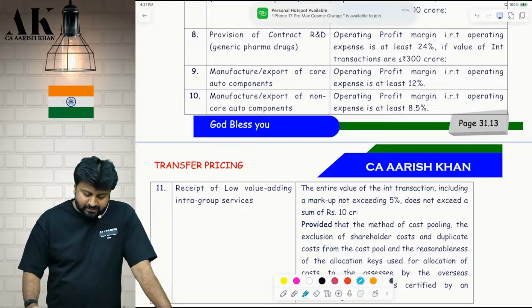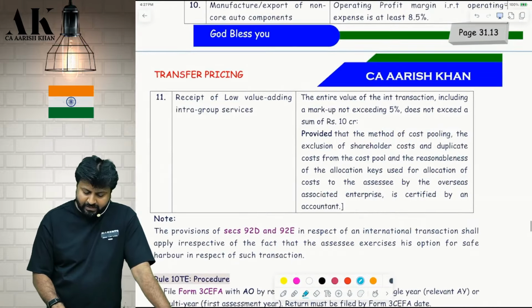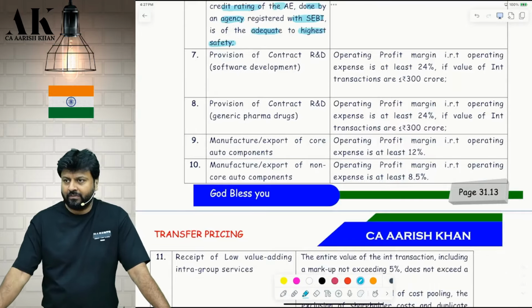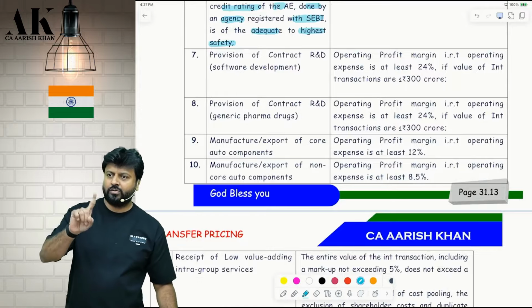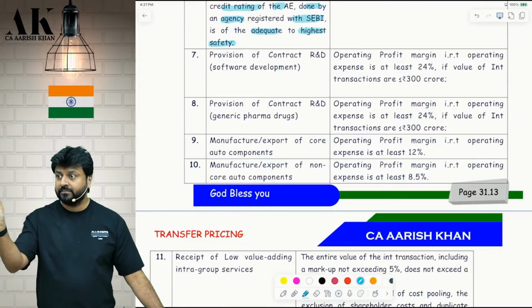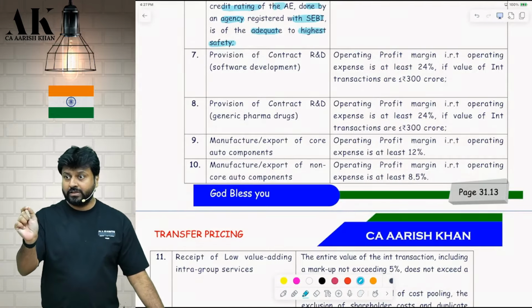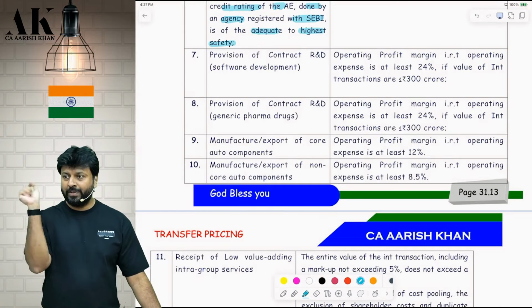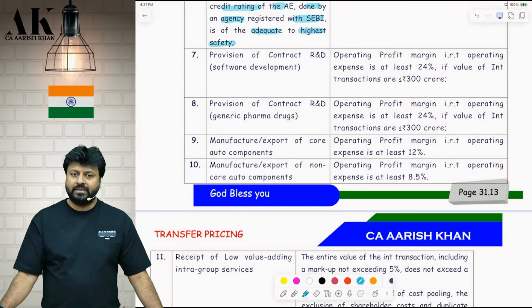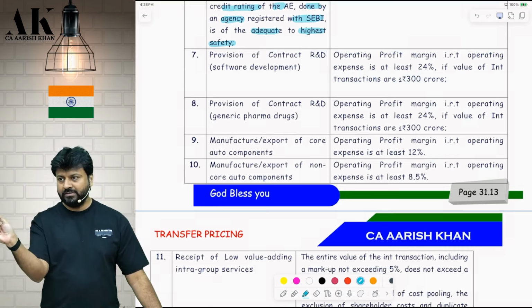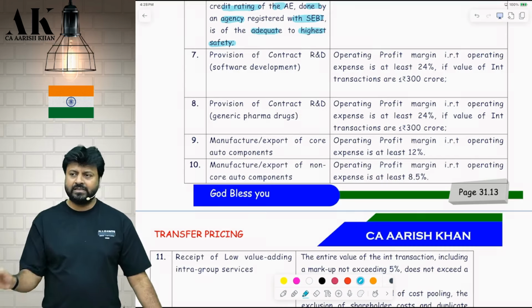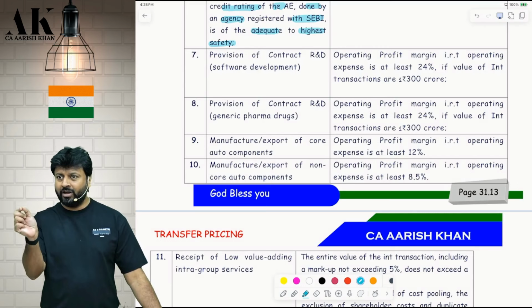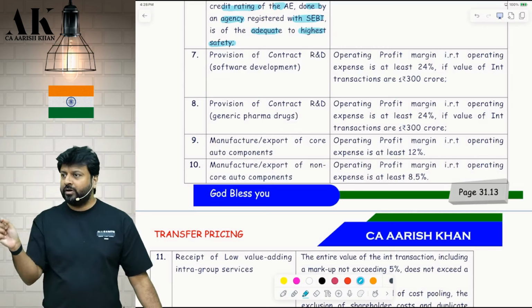Now, one last one is there. Before I move ahead with it, I want you all to first remember all of them. You have to see the nature of transaction, where the transaction limit is, and what the safe harbor is everywhere. Somewhere it is OP upon OC, somewhere interest plus, somewhere commission, and somewhere OP upon OC along with employee cost upon total cost.